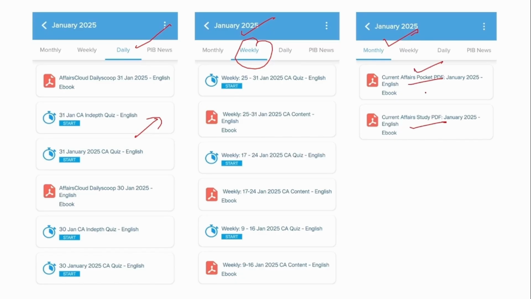Under the monthly current affairs, there are 2 types of PDF that are available. One is the pocket PDF, the other one is the normal PDF. This pocket PDF will give you a brief content of our current affairs, and this will provide you a detailed analysis of the current affairs. So it is always preferable to read this detailed analysis and then go through this pocket PDF.